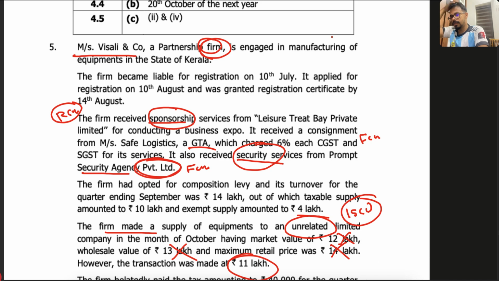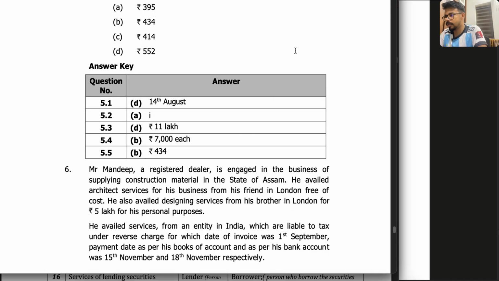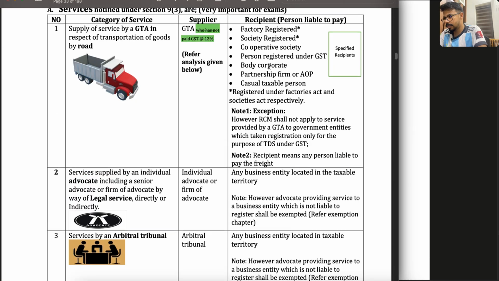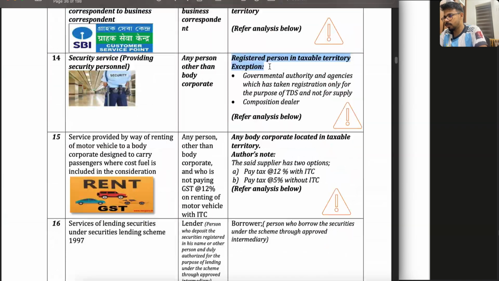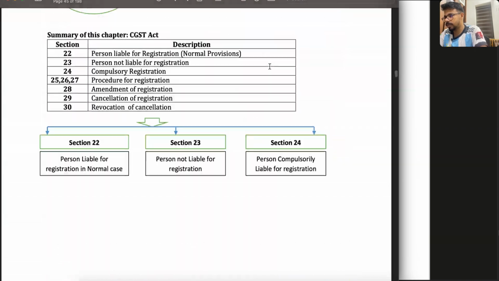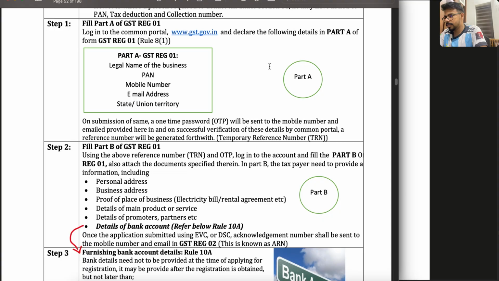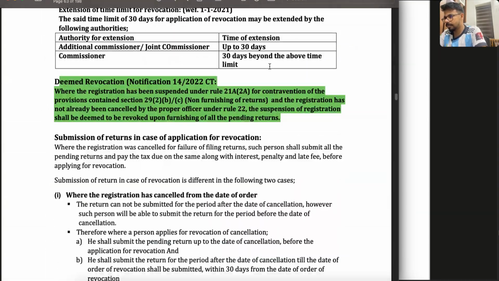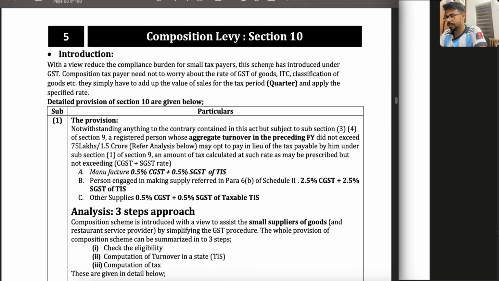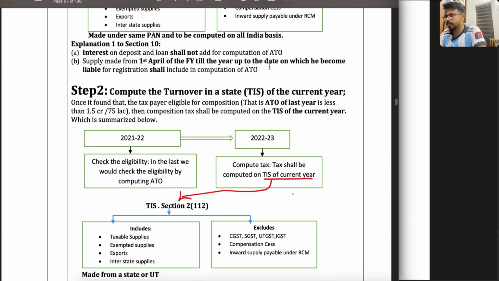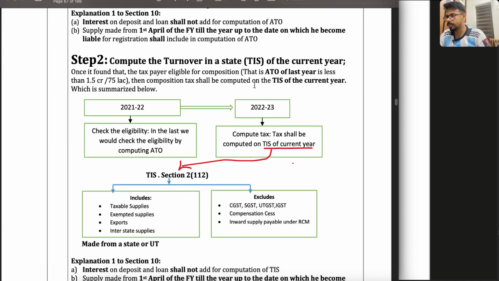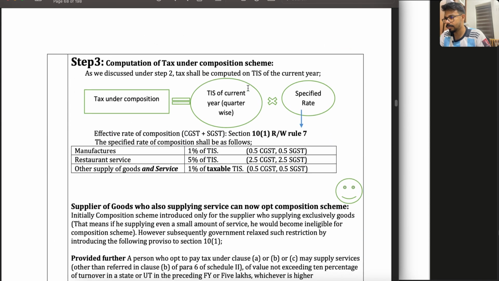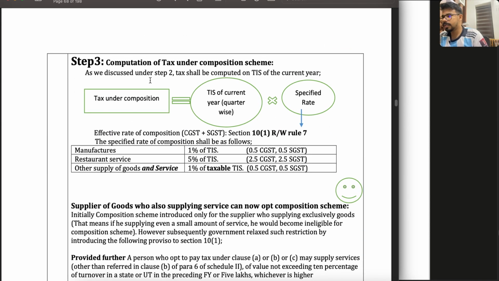See, before that, let me show you the theory first. Composition scheme. You have to thoroughly go through the composition scheme. Listen carefully. I've actually made it a separate chapter in my book. You will study it under the charging chapter, but you have to understand this. The tax shall be computed on the TIS. Very important: the tax shall be computed by manufacturers on 1% of TIS.